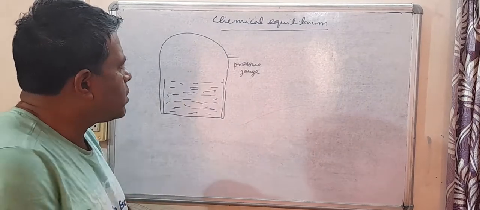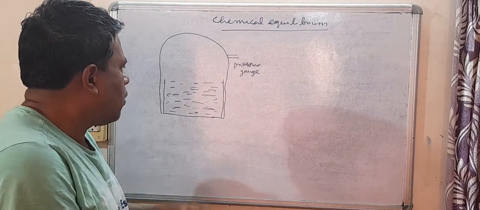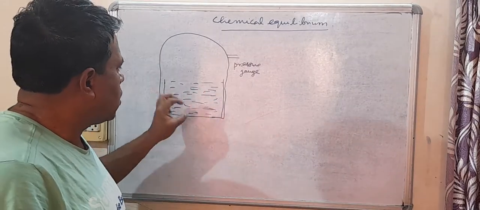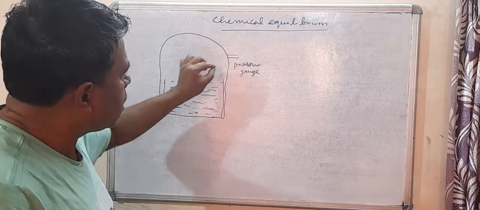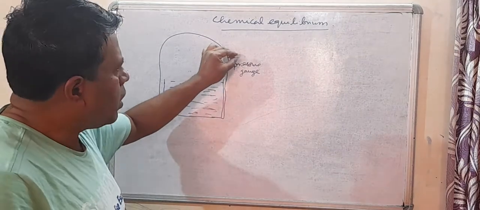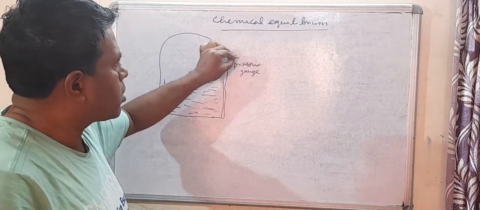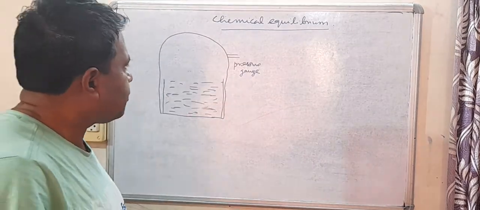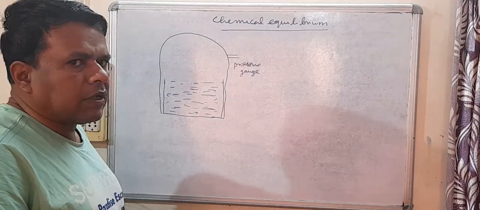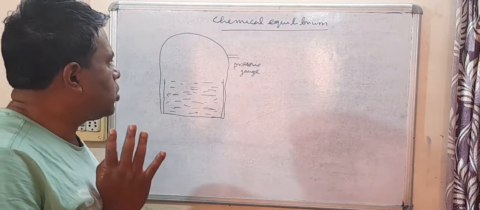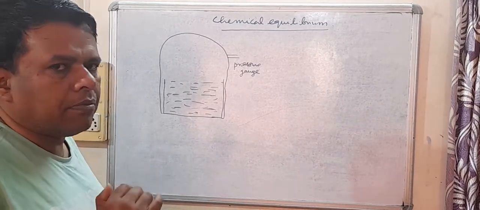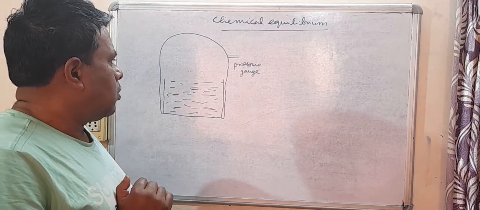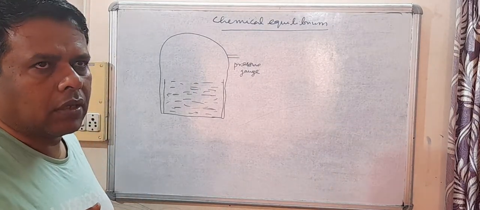So what will we see after we take the water and put the bell jar with the pressure gauge? We will see that pressure will gradually increase, keep on increasing. But after some time, pressure will not change. Pressure will become constant. So how do we explain this thing?